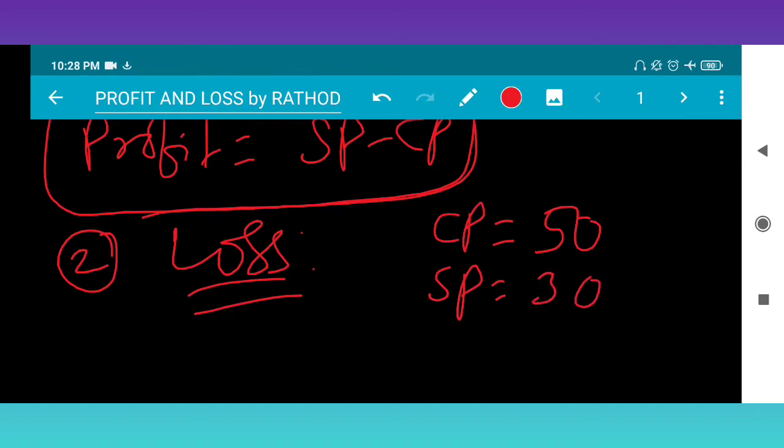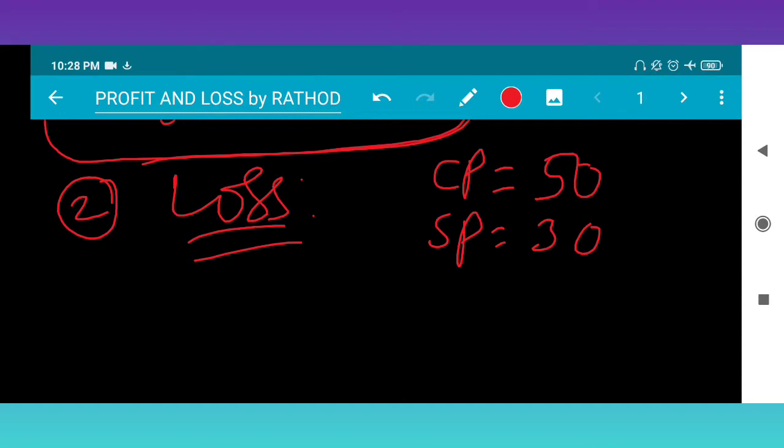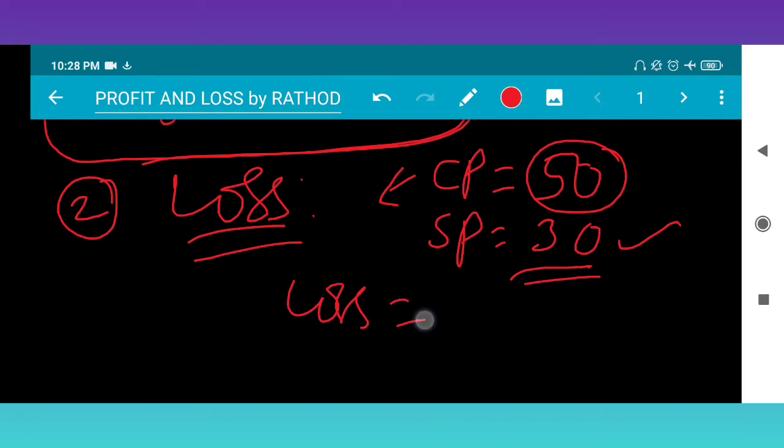So what happened? If I buy for 50 rupees, costing me 50 rupees, and sell it for 30 rupees, there is a loss. How much loss? You can say 50 minus 30, 20 rupees. Here the loss is 20 rupees.